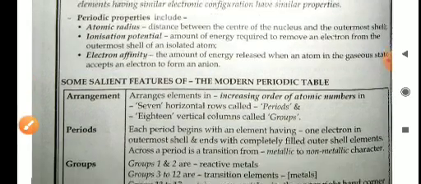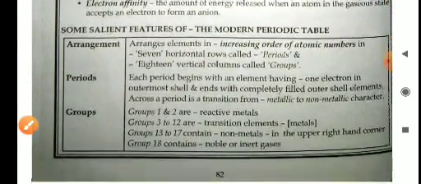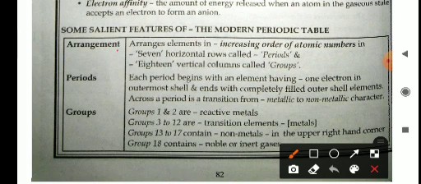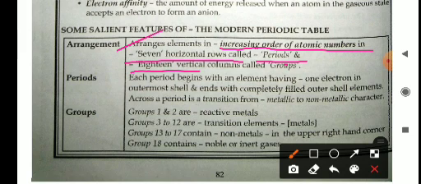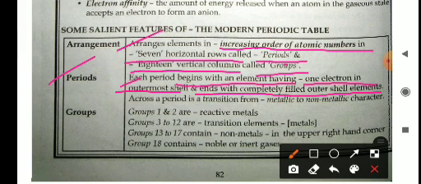Now come to some salient features of the modern periodic table. First one is the arrangement. According to the modern periodic table, the elements are arranged in increasing order of their atomic numbers in 7 horizontal rows called periods and 18 vertical columns called groups. Periods: each period begins with an element having 1 electron in its outermost shell and ends with a completely filled outermost shell, and across a period there is a transition from metallic to non-metallic character. So it starts from 1 and goes up to 8 electrons in the valence shell.